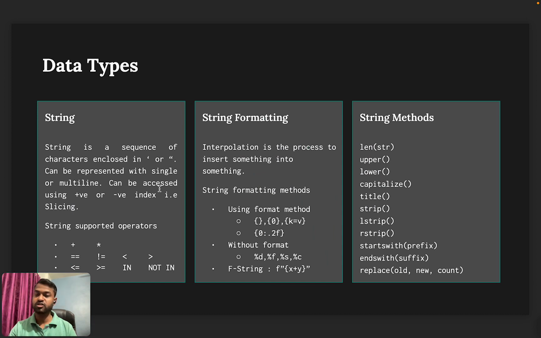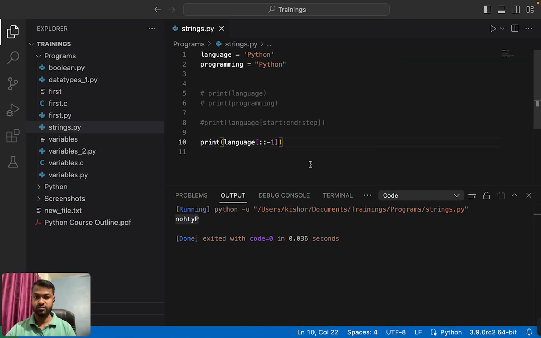Now a string also supports a few operators. Today we will see only a few operators, that is the plus and multiplication operators. Plus operator: we know that if we have to perform any addition, then mostly we use a plus operator.